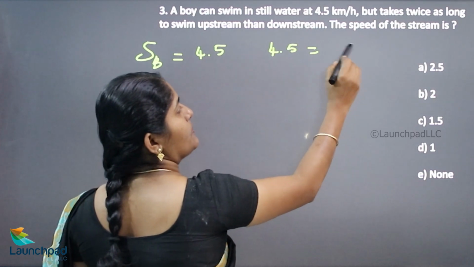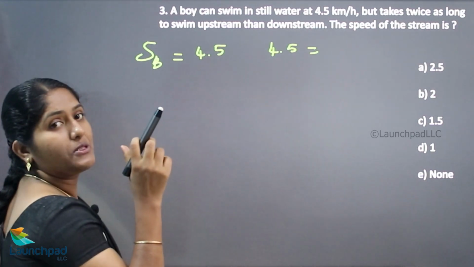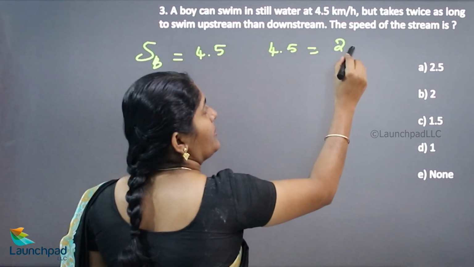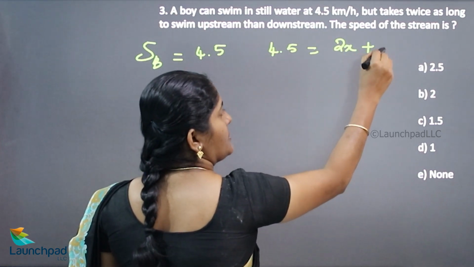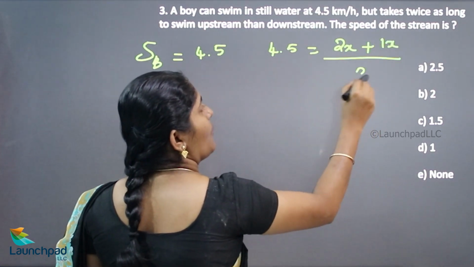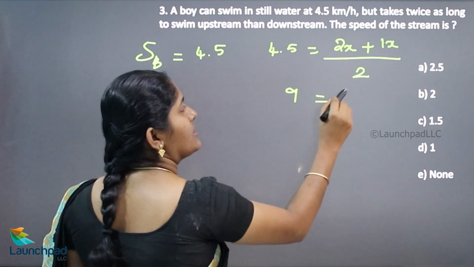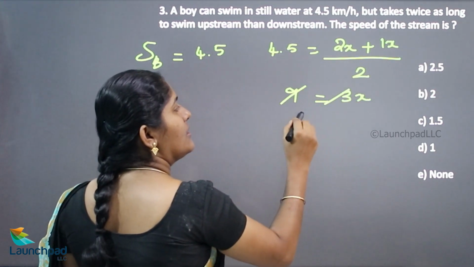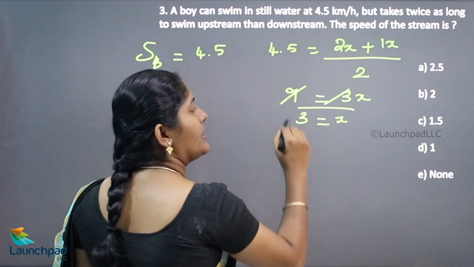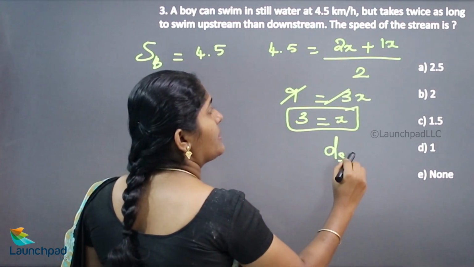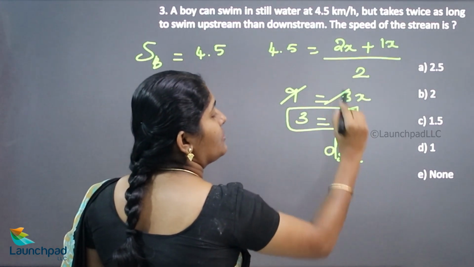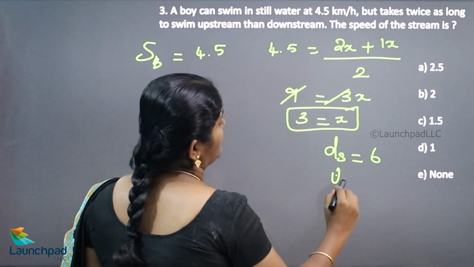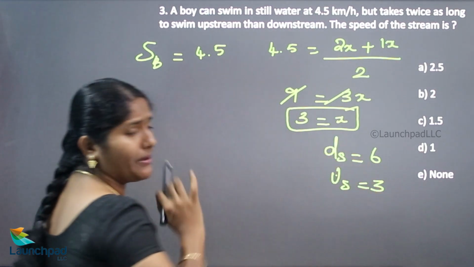Downstream speed is 2x and upstream speed is 1x. Adding and dividing by 2, 9 is equivalent to 3x. So x is equivalent to 3. Therefore, downstream speed is 3 2s are 6 km per hour, and upstream speed is 3 km per hour.